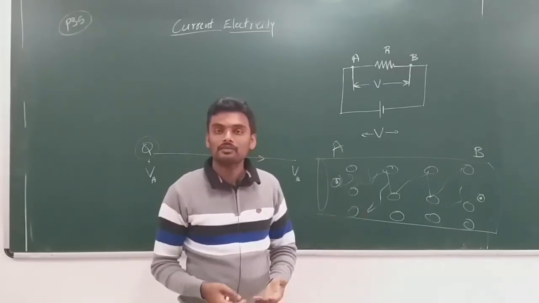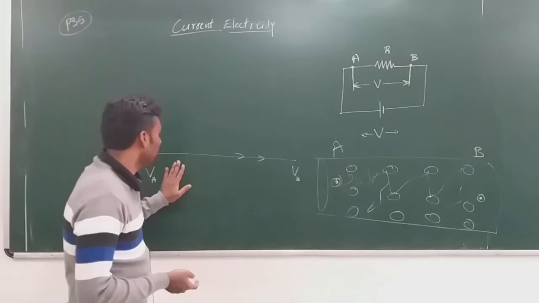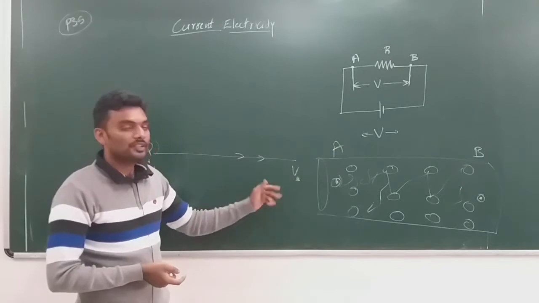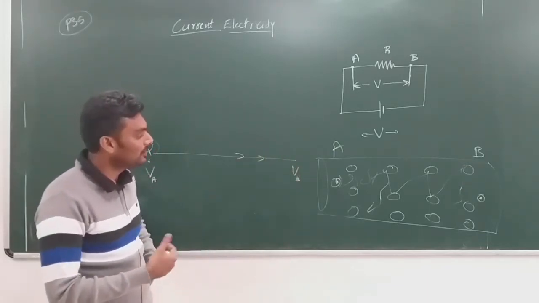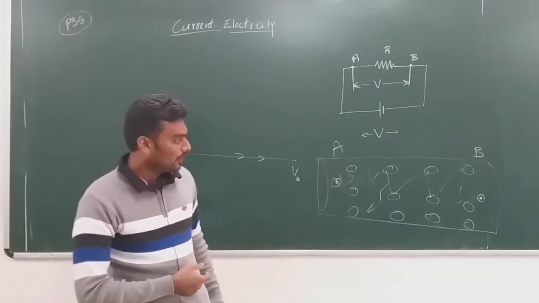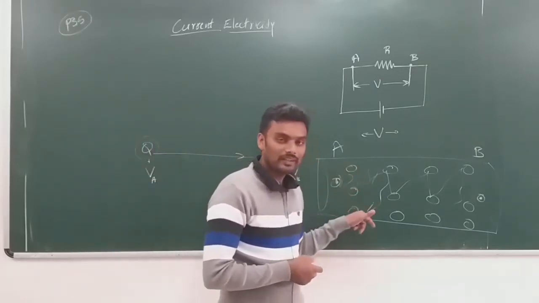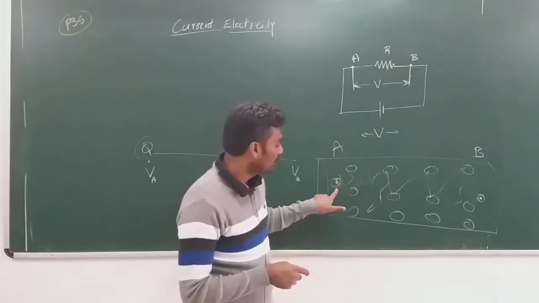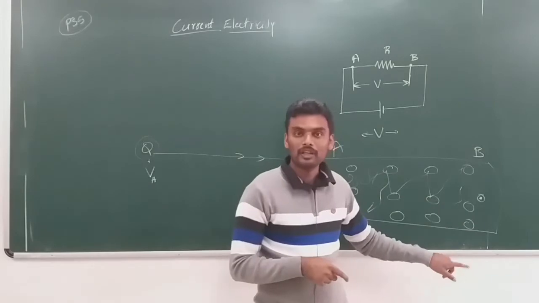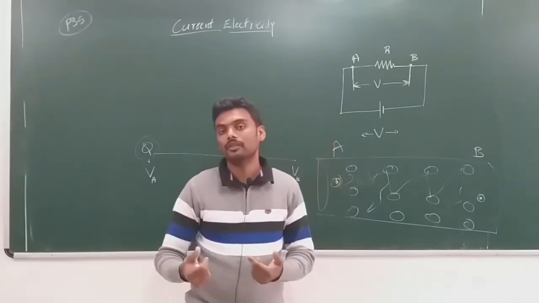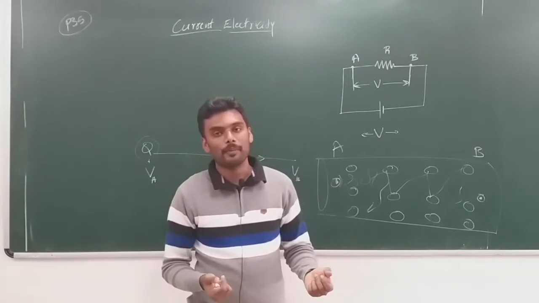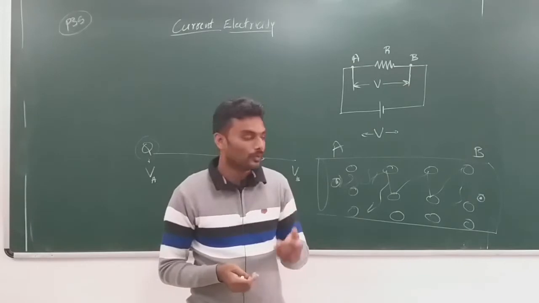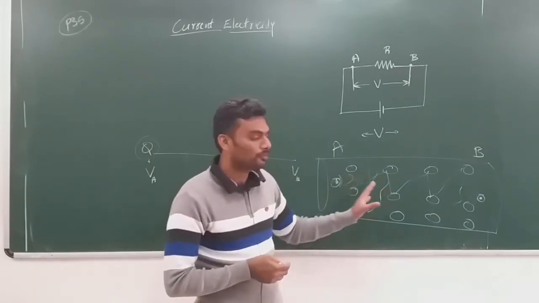It should be converted into kinetic energy if it's free space, right? Whatever the loss of potential energy will be gained by the charge in terms of kinetic energy. But now when it comes to the situation inside a conductor, you can observe here that the potential energy is lost but the kinetic energy is not gained, because the drift velocity remains constant. So what is happening to that extra energy? Energy must be conserved. So what is happening to that lost potential energy?